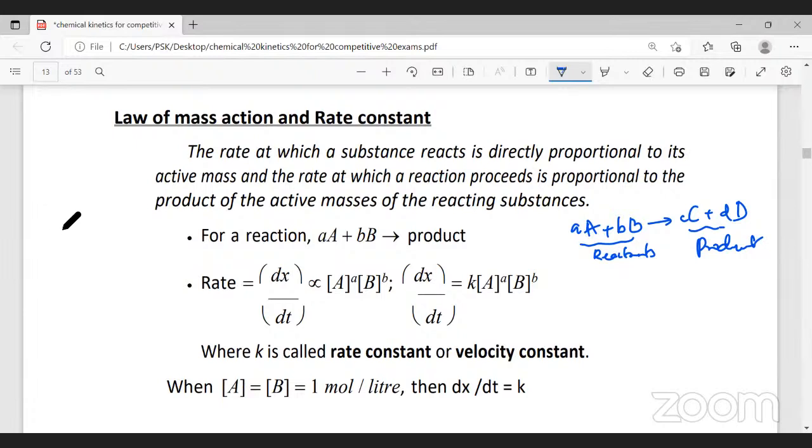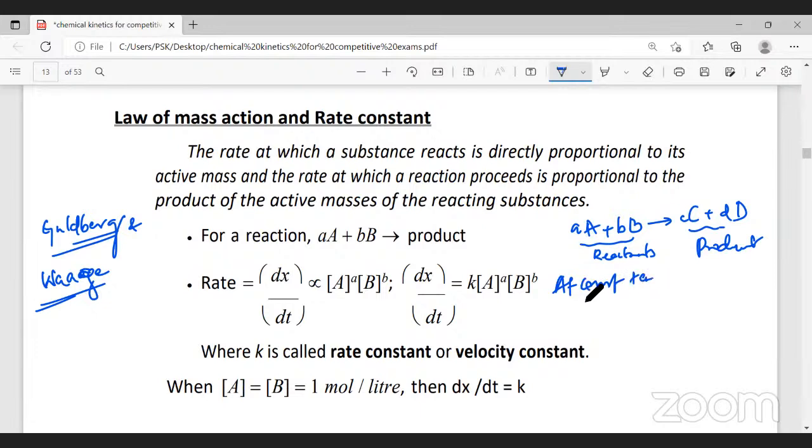Now, this law of mass action was proposed by two scientists. One is Guldberg, the other one is Waage. So these two people proposed the law of mass action. So what is this law of mass action? Yesterday, I clearly mentioned the condition is constant temperature.